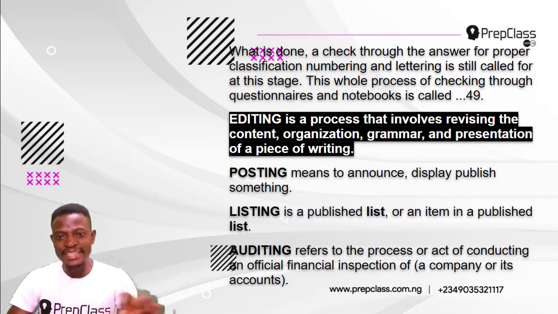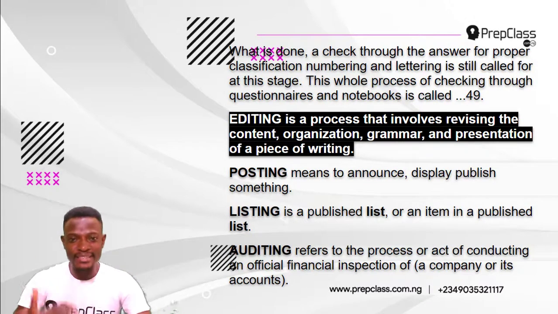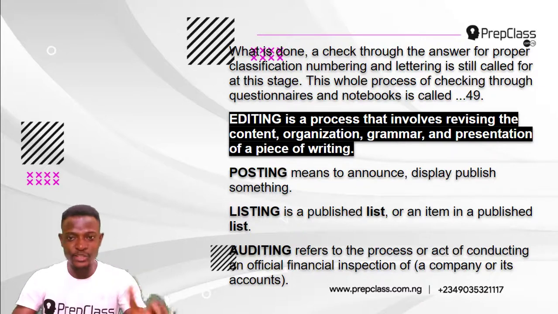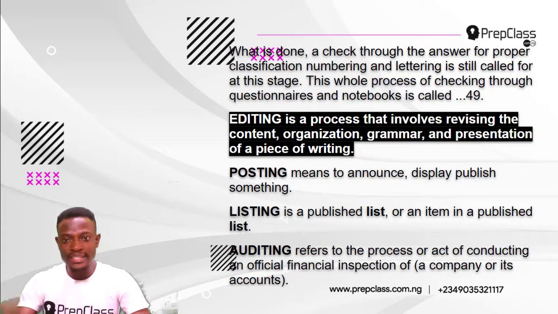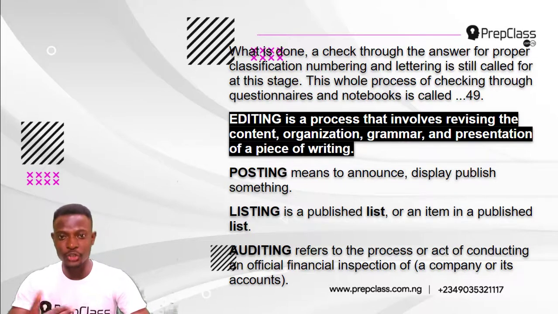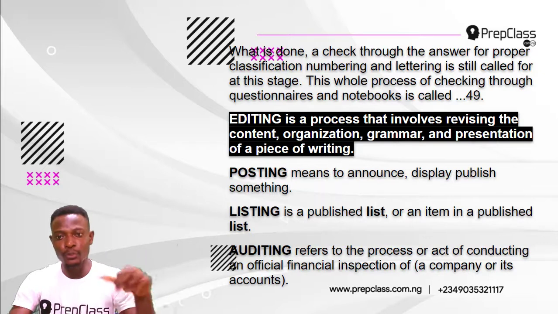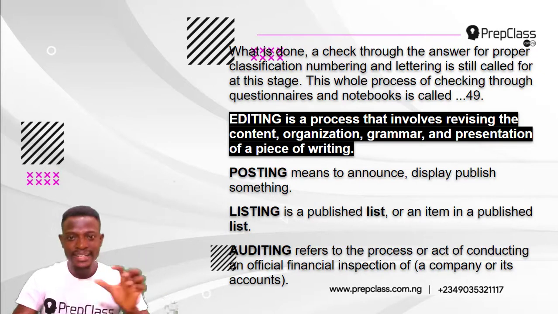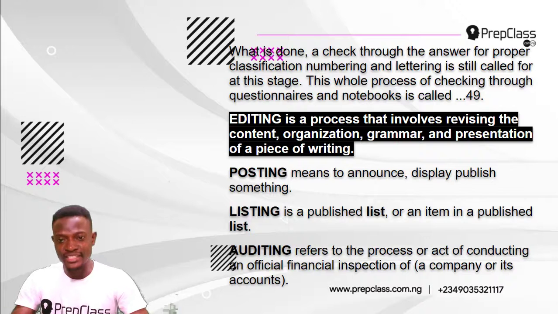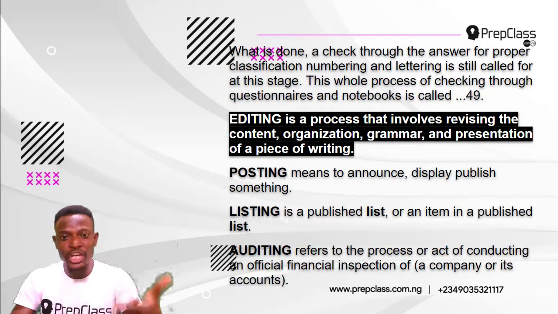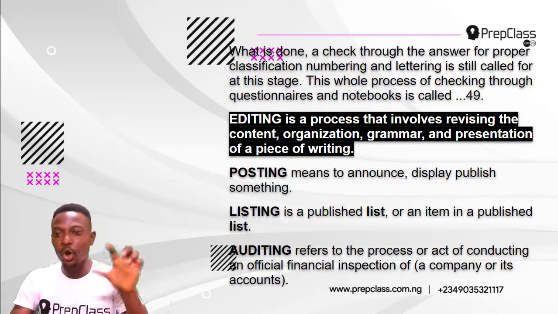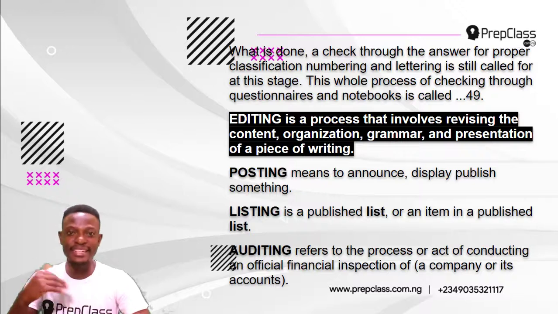Now, editing is a process that involves the revising of the content, organization, grammar, and presentation of a piece of writing. Posting means to announce, to display, or to publish something. Listing is a published list or an item in a published list. Auditing refers to the process or act of conducting an official financial inspection of a company or its accounts. So the answer is editing.